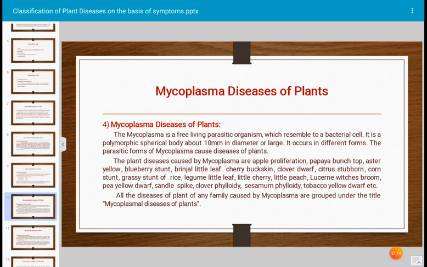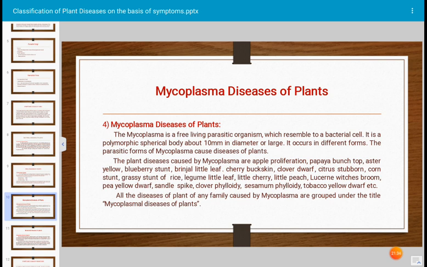The plant diseases caused by mycoplasma are apple proliferation, papaya bunch top, aster yellow disease, blueberry stunt, and brinjal little leaf of brinjal. This topic is included in our syllabus.